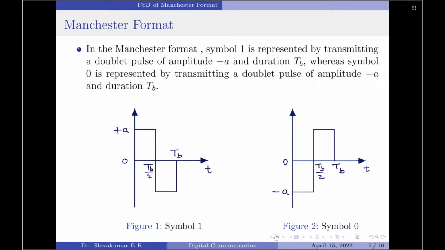In the Manchester format, a symbol 1 is represented by transmitting a doublet pulse of amplitude plus A and duration 1 Tb, whereas symbol 0 is represented by transmitting a doublet pulse of amplitude minus A and duration 1 Tb. The representations of symbol 1 and symbol 0 are shown in figure 1 and figure 2 here.